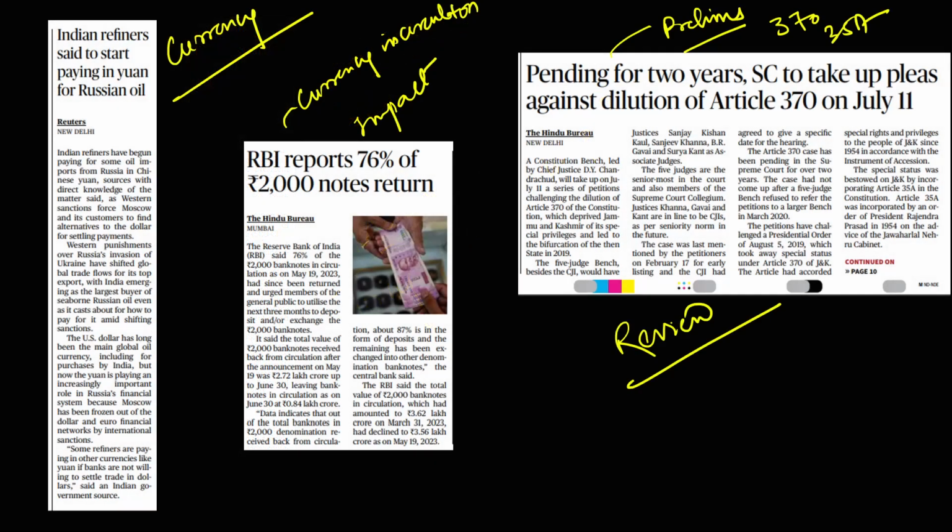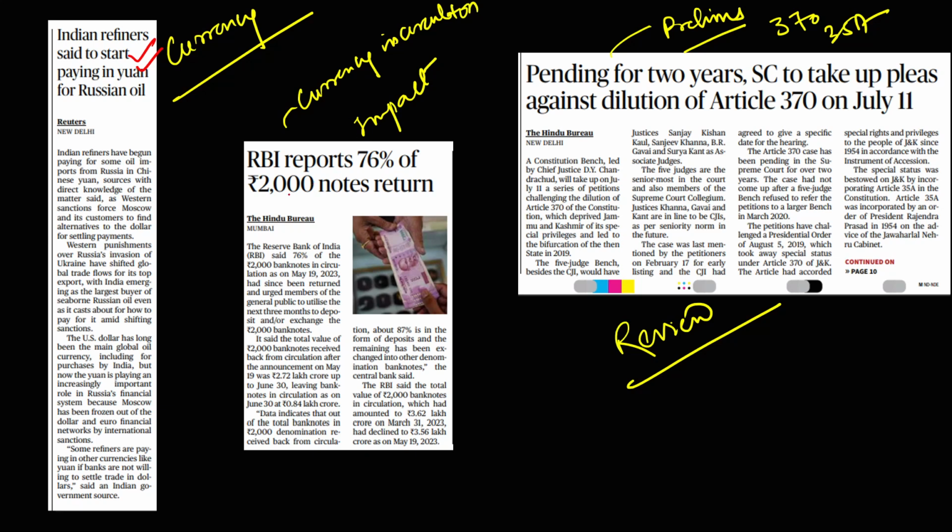Guys, moving on, India refiners said to start paying in yuan for Russian oil. Guys, here you need to prepare the various types of currencies from the prelims perspective. What are the names of currencies which are being used at the global level for trade purposes? Dollar, we have yen, you have yuan. So all these things you need to know.